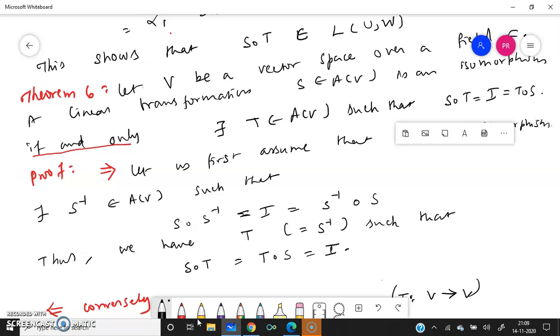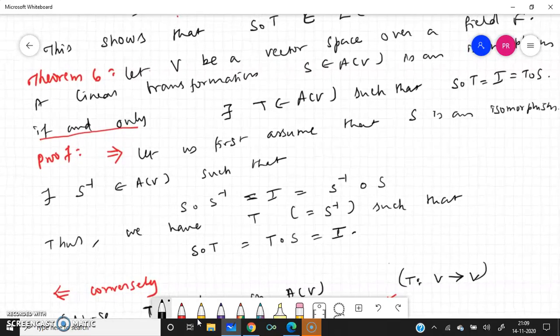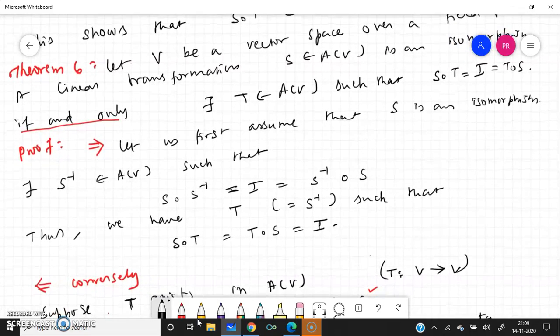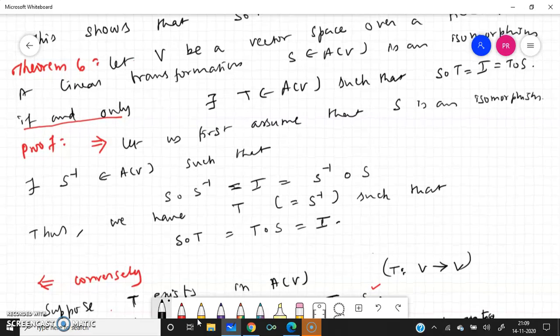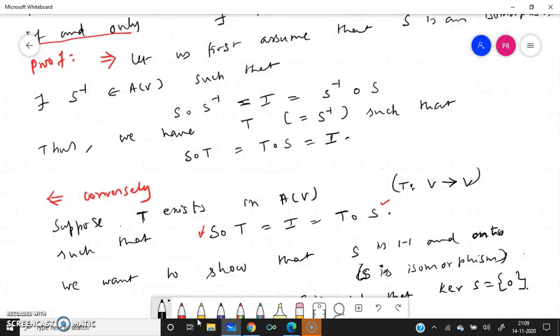What is the necessary condition? Let us first assume that S is an isomorphism. There exists S inverse in A of V such that S composed with S inverse equal to I equal to S inverse composed with S, because S is an isomorphism. And T we can assume as S inverse. Thus S composed with T equal to T composed with S equal to I. So the necessary condition is proved. Now we will go to the sufficient condition.